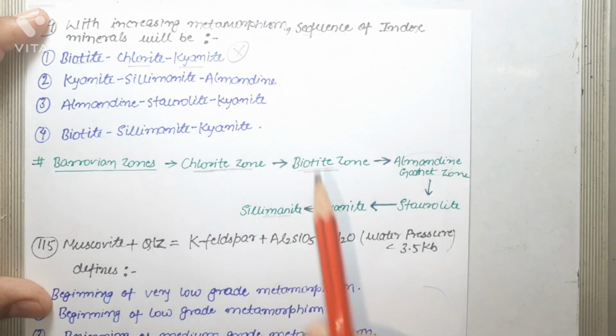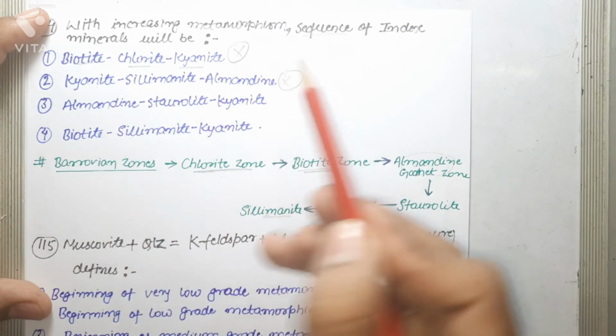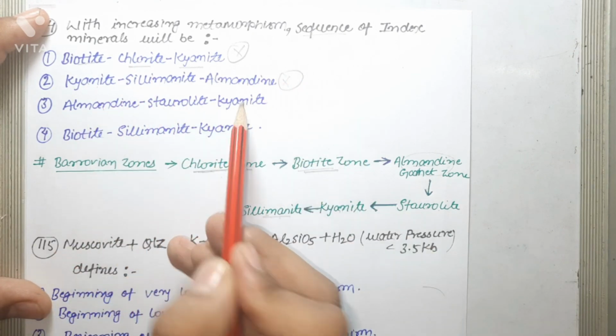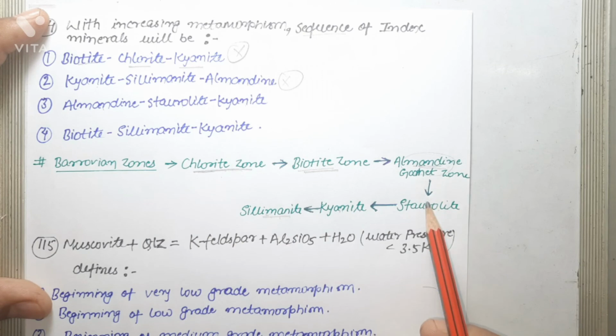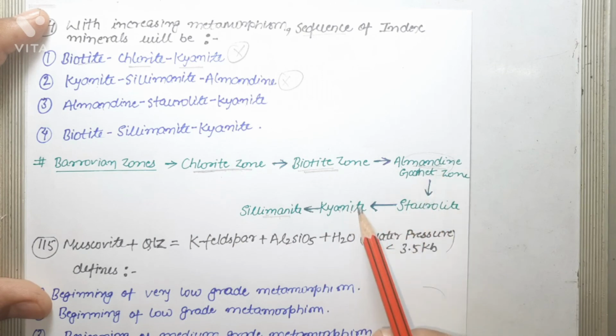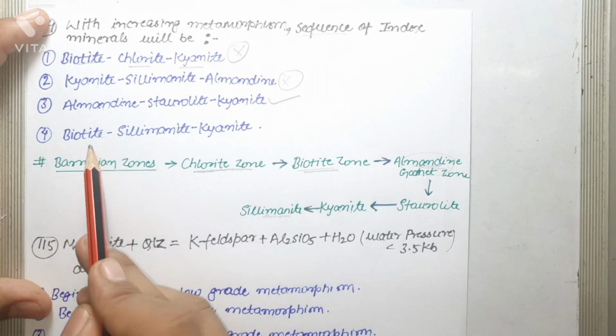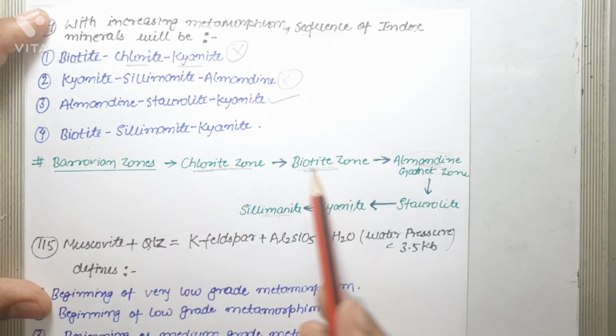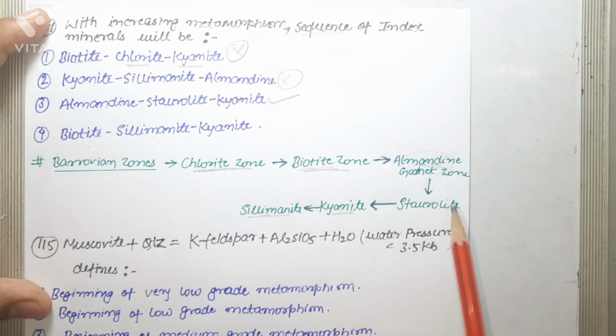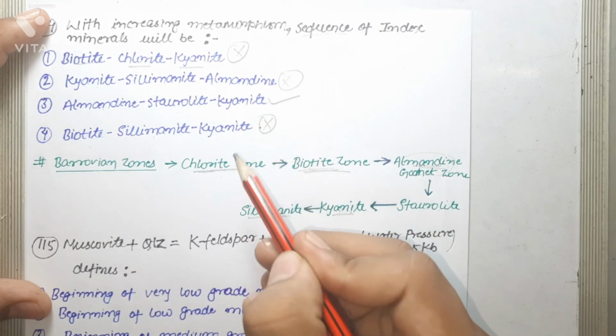Almandine, staurolite and kyanite is the correct sequence, so we have got our answer. The next option, biotite, sillimanite, kyanite, is again incorrect.